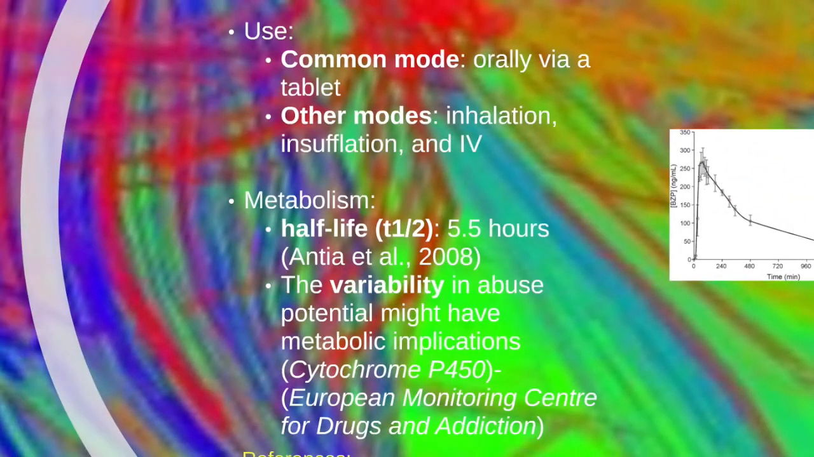However, there's variability in abuse potential, and this variability might have metabolic implications. It appears that BZP is metabolized by the enzyme cytochrome P450, which is susceptible to genetic polymorphisms. And it's these polymorphisms and variability in genetic expression that might lead to differences in dependence on benzylpiperazine.